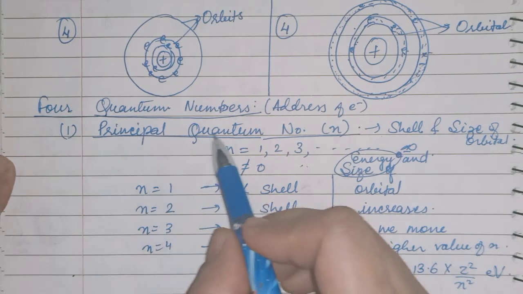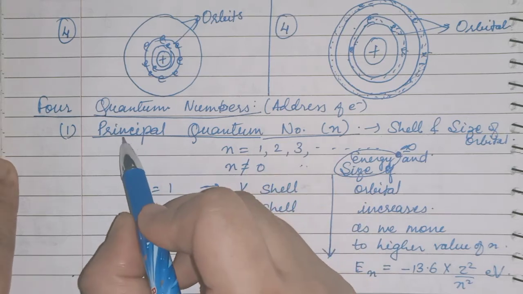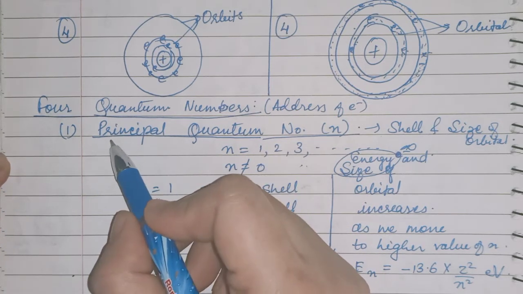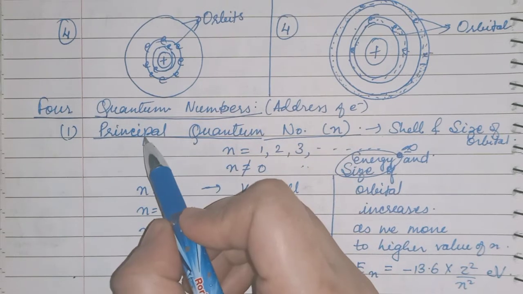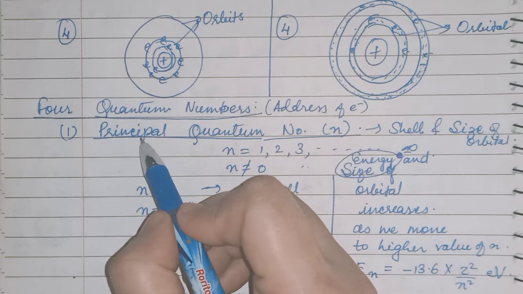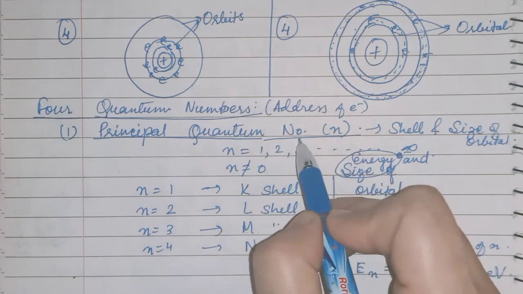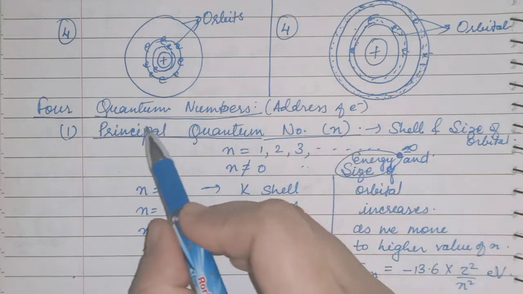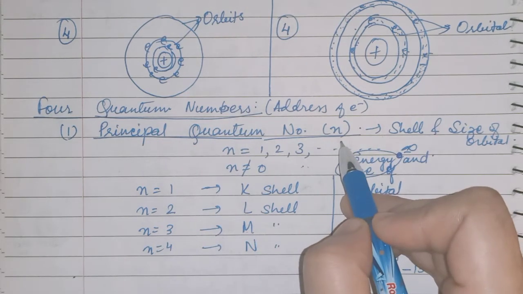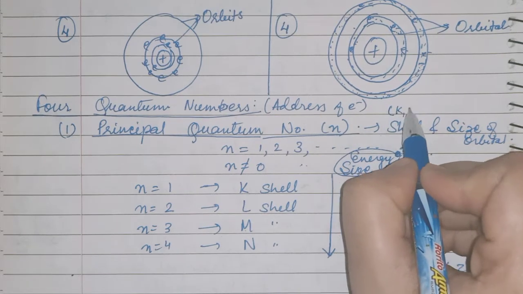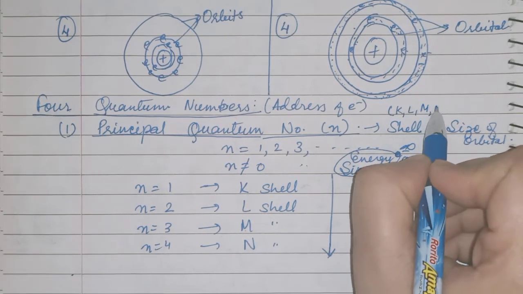We will start from the principal quantum number. See here, children, the spelling is principal, the spelling you will use for the head of your school. Okay, the principal quantum number is represented by small n. This principal quantum number will give you the shell. Shells you all know: K, L, M, N.